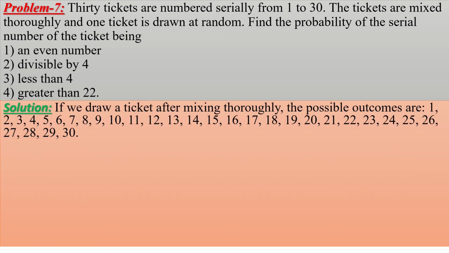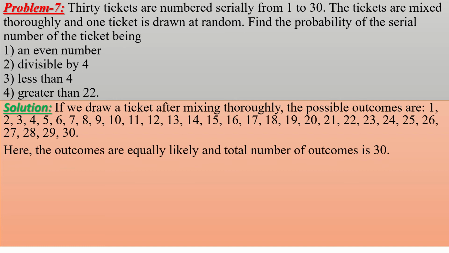If we draw a ticket after mixing thoroughly, the possible outcomes are 1, 2, 3, 4, 5, 6, 7, up to 30. Clear? Here the outcomes are equally likely, because we'll get either 1 or 2 or 3 or 4 or 5 up to 30, equally probable.